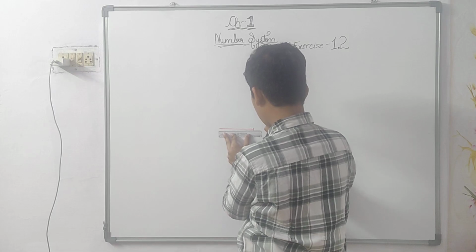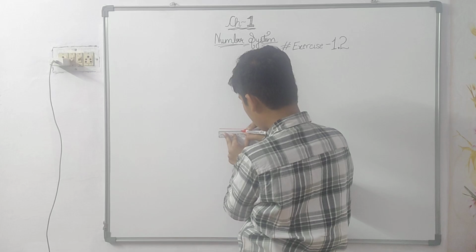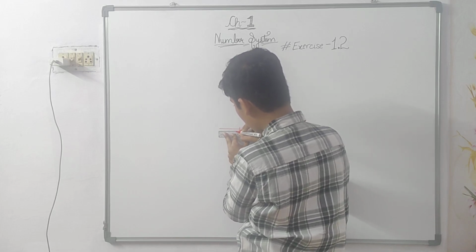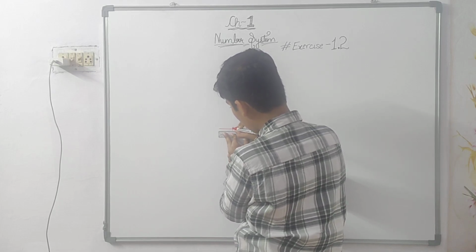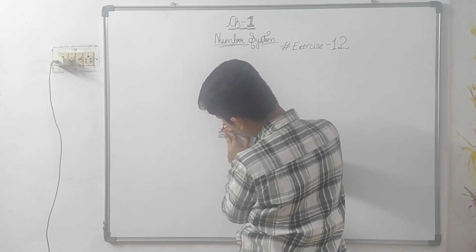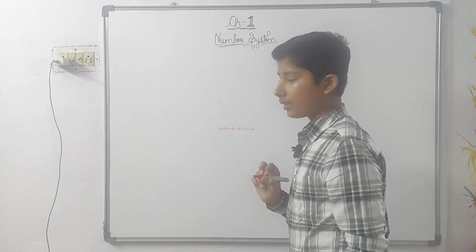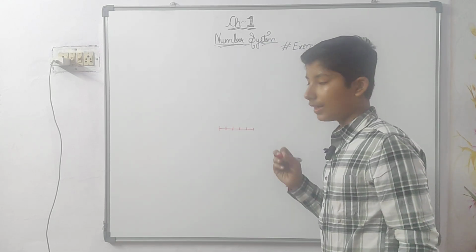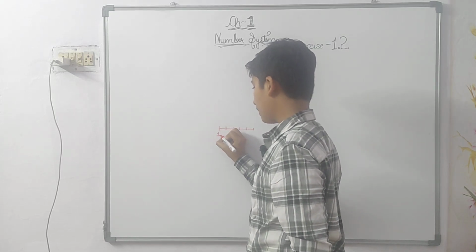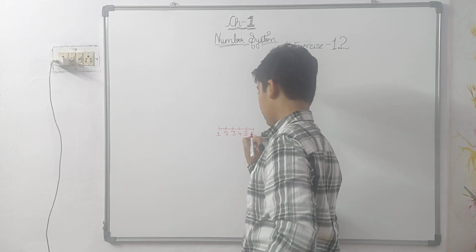I have marked points here, here, here, here, here, and at last here. See, this is very small, but still you can see 1, 2, 3, 4, 5, 6.